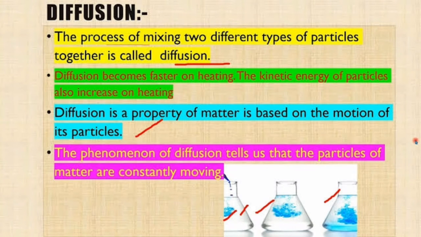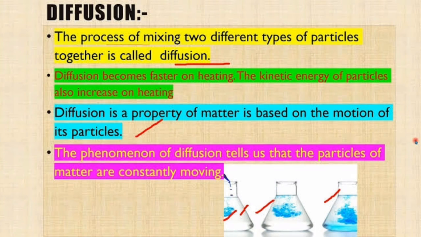Our next and very important topic is diffusion. So what is diffusion, children? It is very important. The normal tendency of a liquid or gas to spread uniformly within other solids, liquids or gases is called diffusion. In other words, the process of mixing two different types of particles together is called diffusion. Diffusion becomes faster on heating, and diffusion is a property of matter and it is based on the motion of particles.